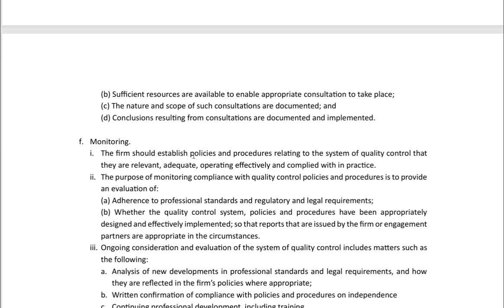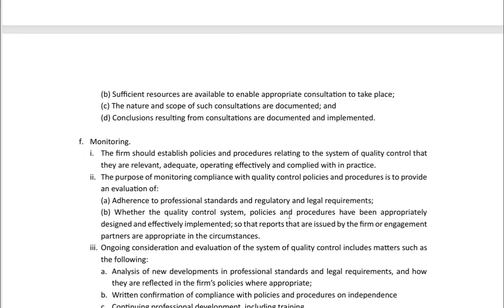Monitoring. The firm should establish policies and procedures relating to the system of quality control that are relevant, adequate, operating effectively and complied with in practice. The purpose of monitoring compliance with quality control policies and procedures is to provide an evaluation of adherence to professional standards and regulatory and legal requirements, and whether the quality control system, policies, and procedures have been appropriately designed and effectively implemented so that reports issued by the firm or the engagement partners are appropriate in the circumstances.